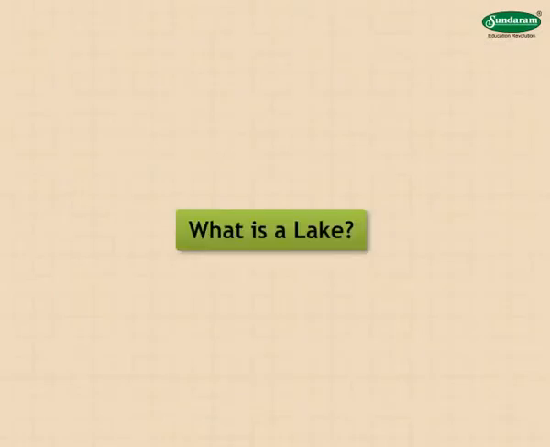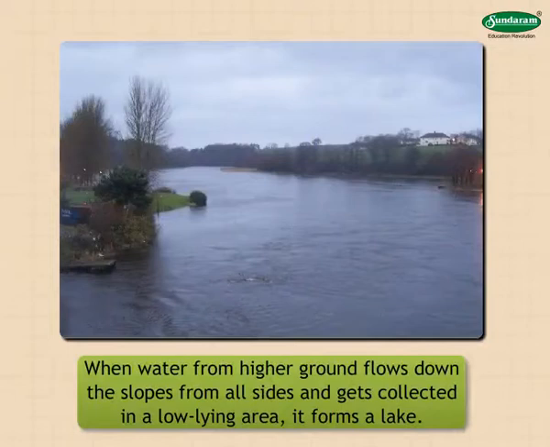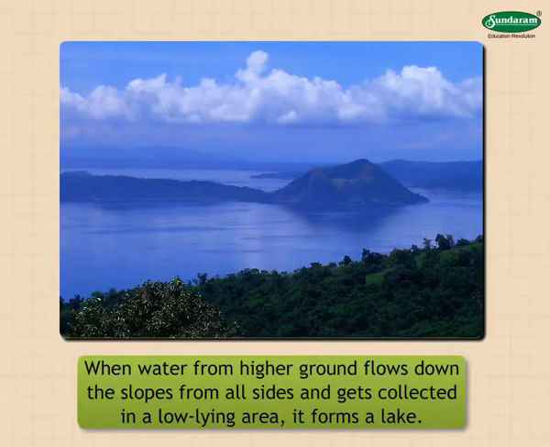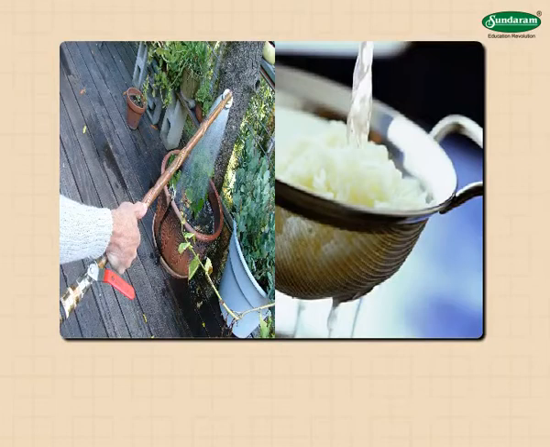What is a lake? When water from higher ground flows down the slopes from all sides and gets collected in a low-lying area, it forms a lake.